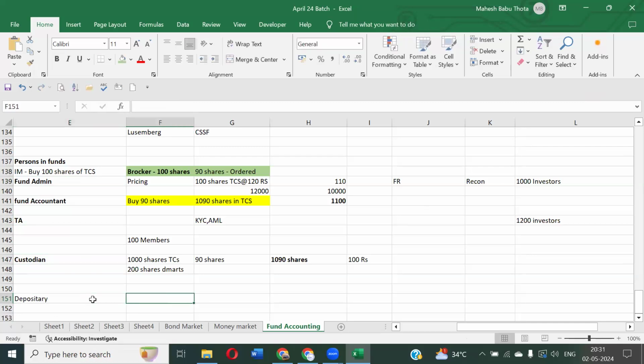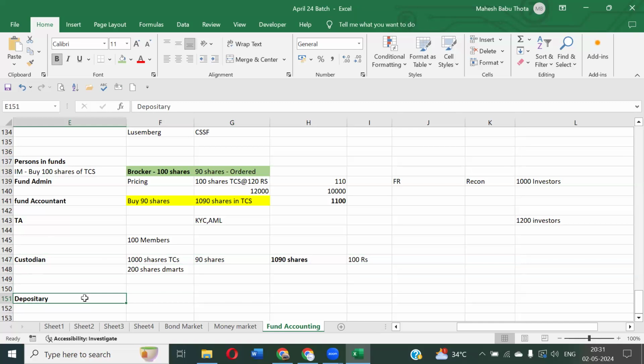Depository. In terms of custodian and depository, the work is the same: to safeguard the assets of a client or fund. The purpose is the same. But what kind of assets? Only financial instruments will be taken care of by the depository. If it is any kind of asset, the custodian will take care. If it is only financial assets, the depository will take it. What kind of financial assets? Bonds, equities, shares. Those kinds of instruments will be taken care of by the depository.